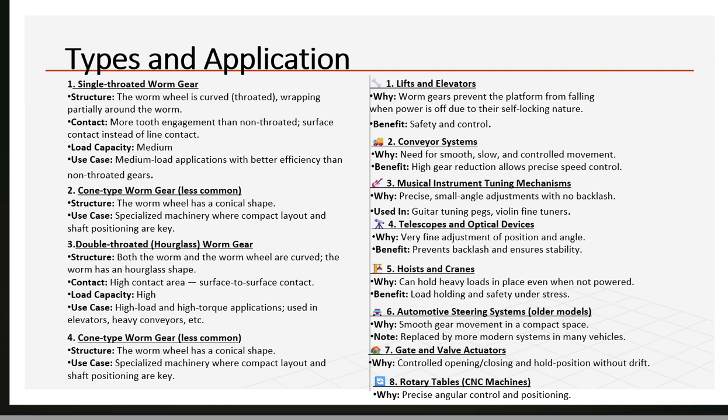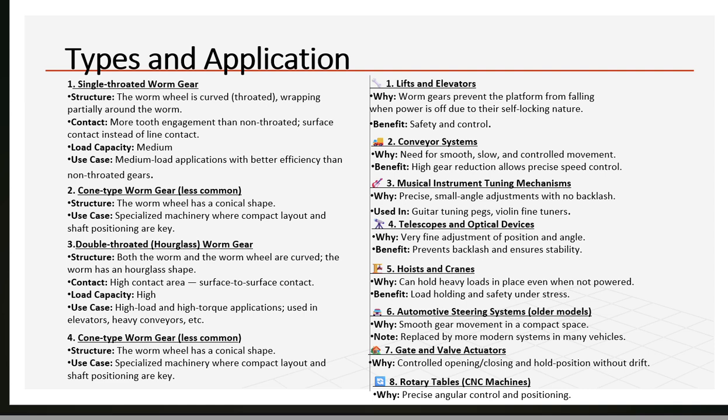Now we are looking at applications of worm gear. There are 8 applications where worm gear is used: in lift and elevators, conveyor system, musical instrument tuning mechanism, telescopes and optical device, hoist and cranes, automotive steering system, gate and valve actuator, and rotary tables. We are looking at why and the benefits of these applications.